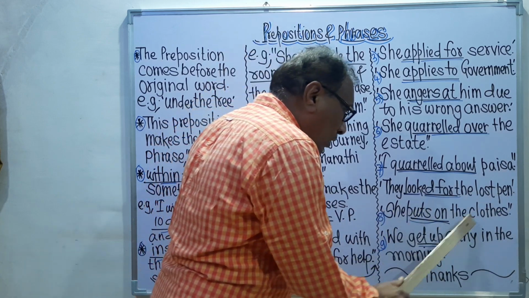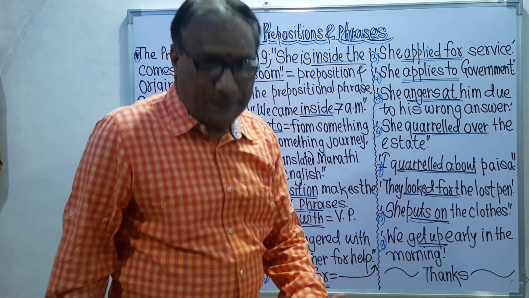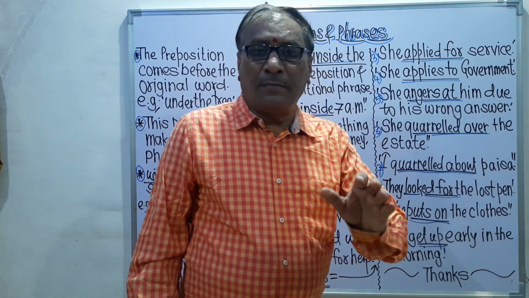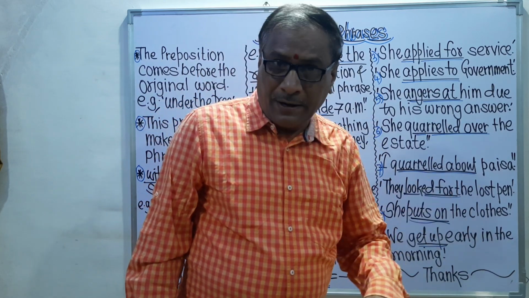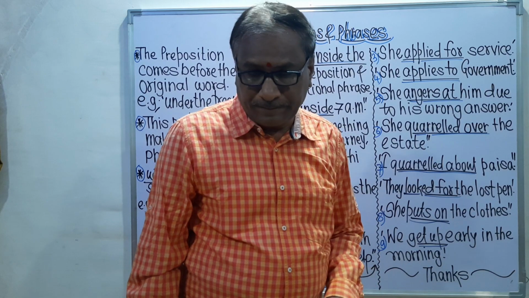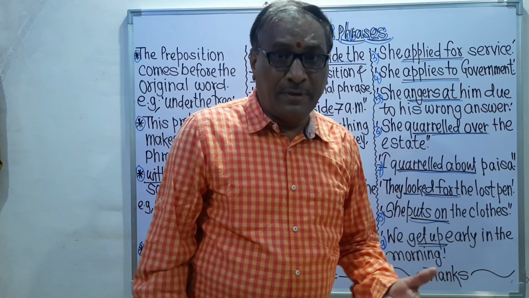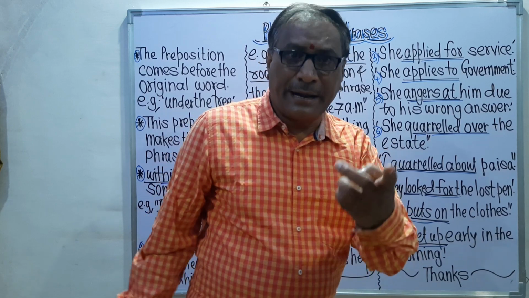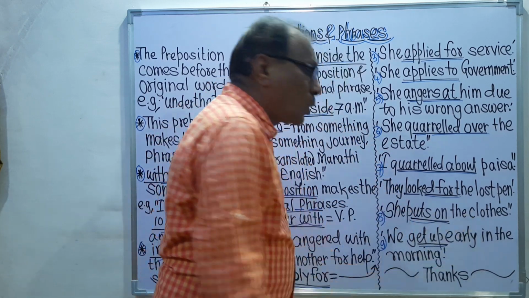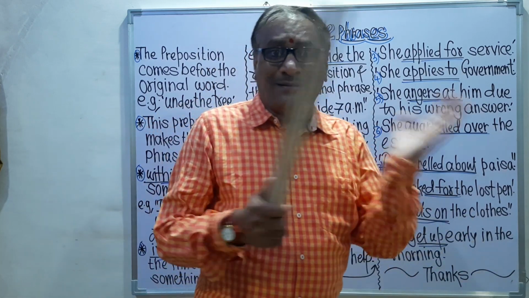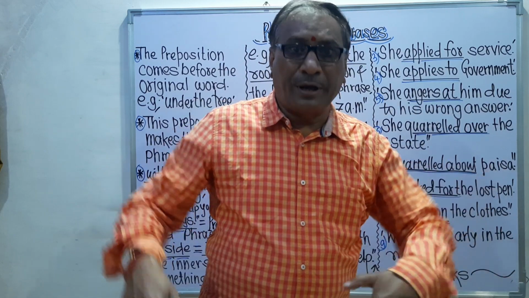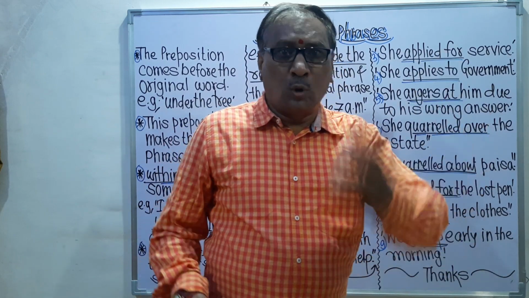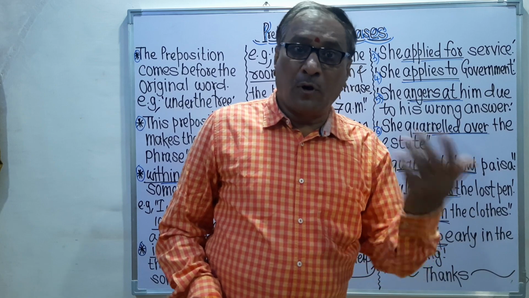She puts on the clothes. Put on. Put is the main verb and on is the preposition. Put on means dress. She puts on the clothes means she puts those clothes on her body, upon her body.